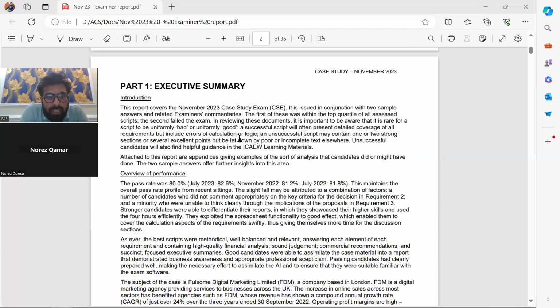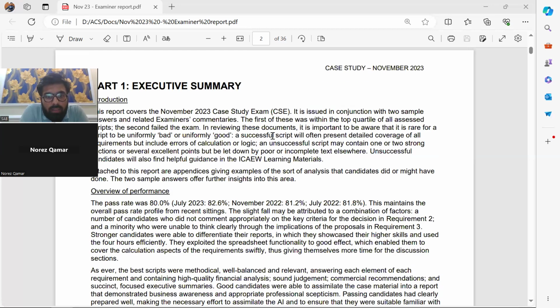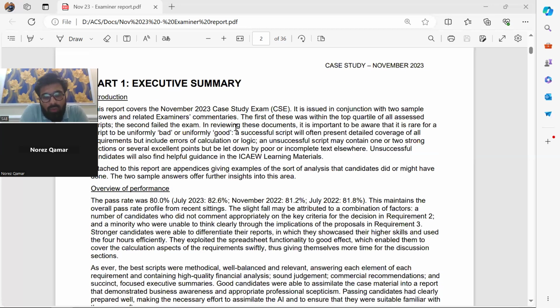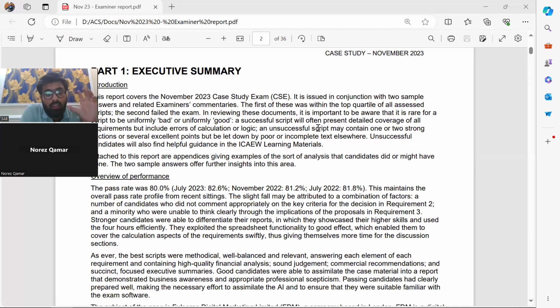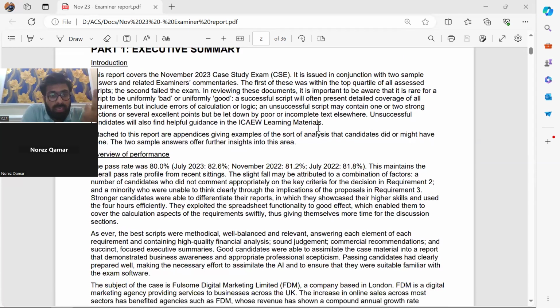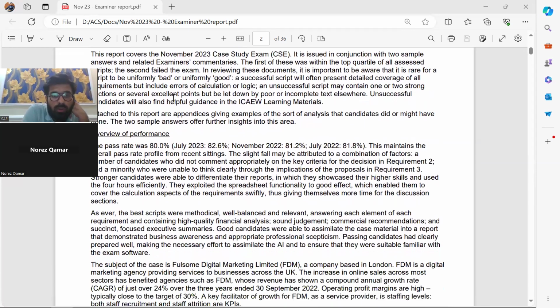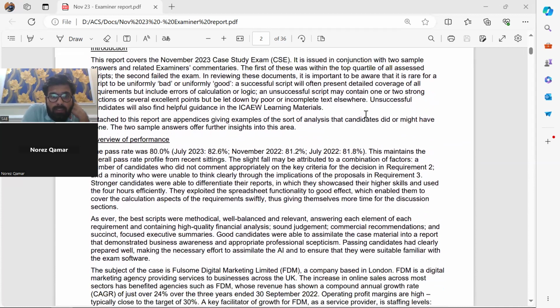See here, this report covers the November 2023 case study. You know that, right? It is issued in conjunction with two sample answers. So the examiner has issued two sample scripts for November 2023, which you can download from ICAEW's portal, right? The first of these is within the top quartile of all scripts. The second failed the exam.